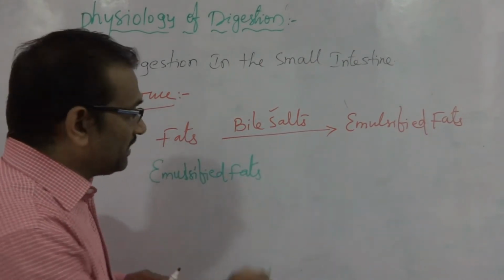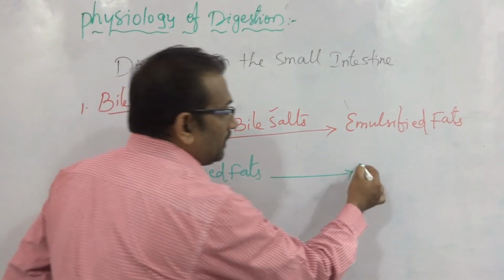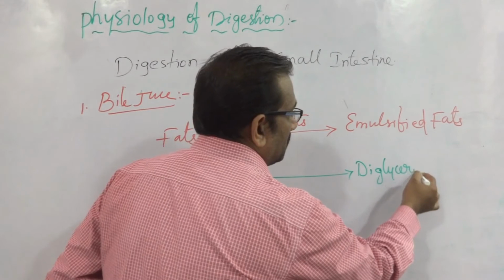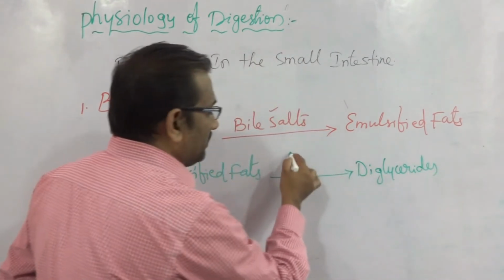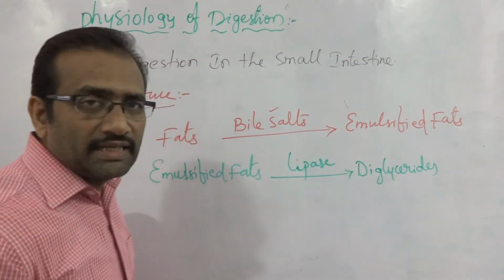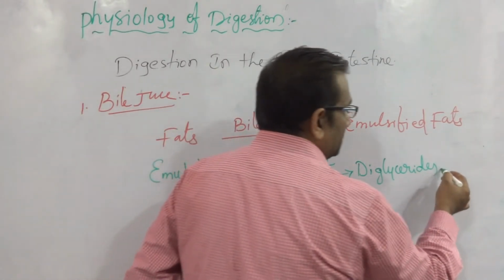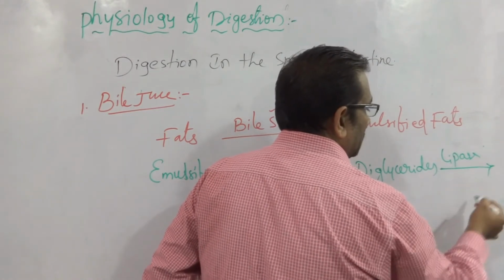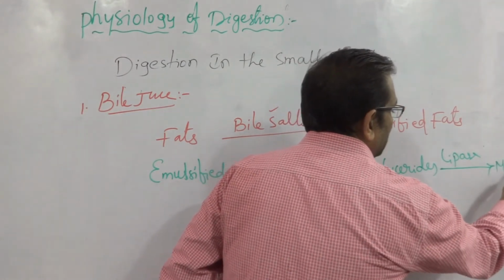These emulsified fats are converted into diglycerides by the action of lipase present in the succus entericus, and these diglycerides, in the presence of lipase once again, are converted into monoglycerides.